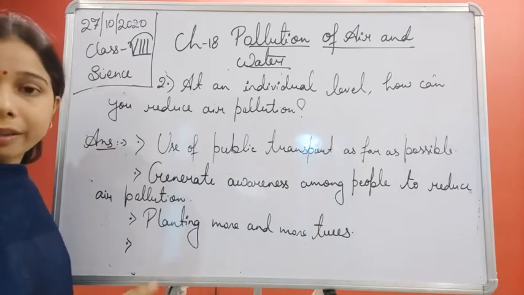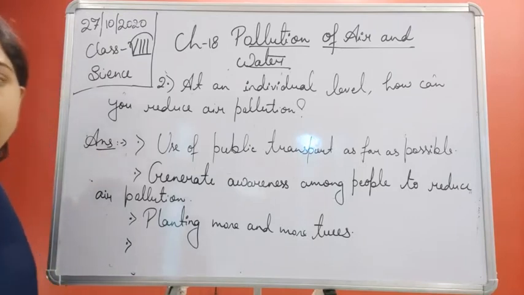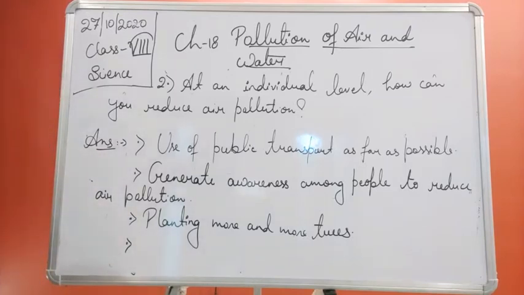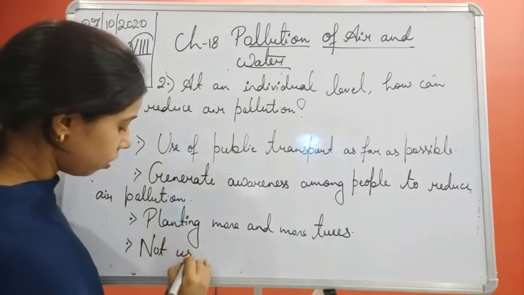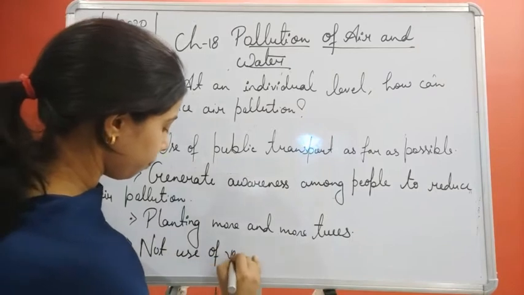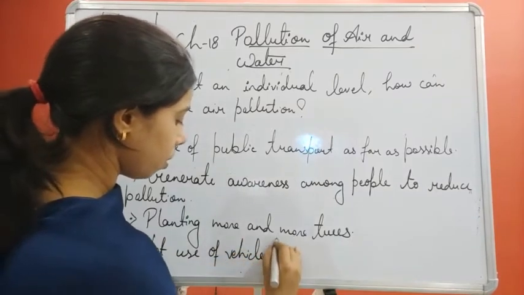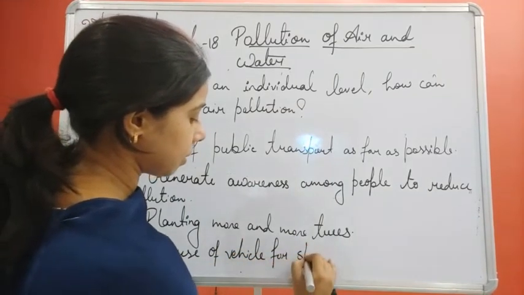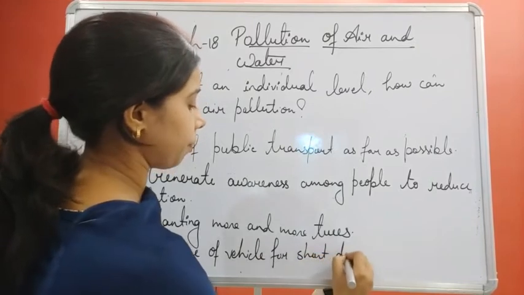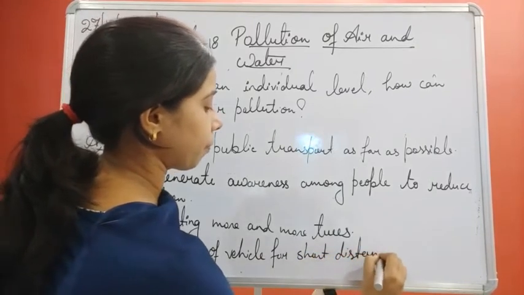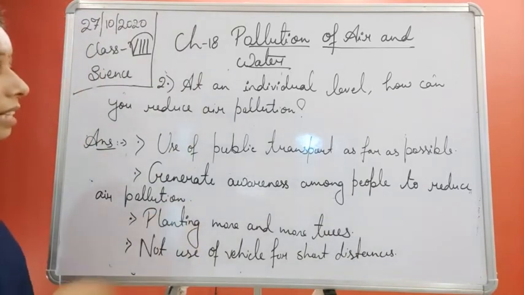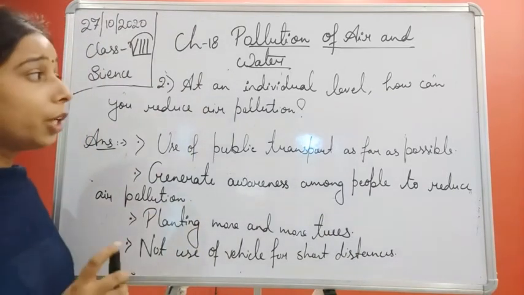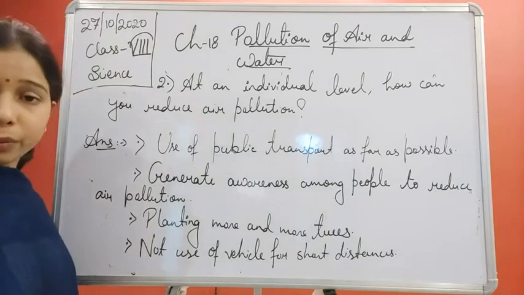Ultimately it will help in reducing air pollution. So we can say: do not use a vehicle for short distances.